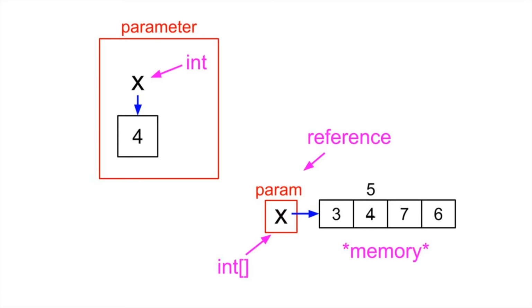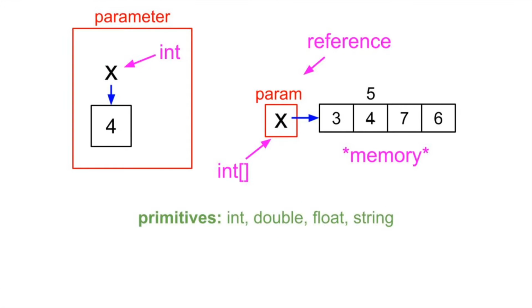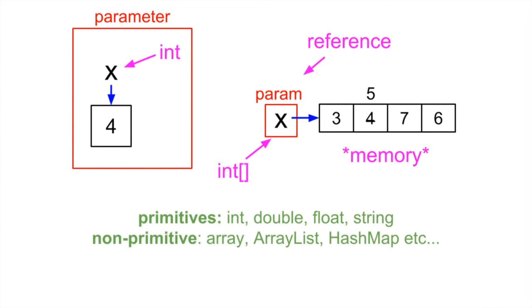And this happens for all non-primitive types, right? There are primitive types, which are integers, doubles, floats, and strings. Those are things that get passed by value, so they don't get changed if the calling method makes a change to them. And then there are non-primitives, like array, array list, hash map, etc. Basically anything that you have to call new on, or anything you have to malloc for, is considered a non-primitive type, and those are all passed by reference.